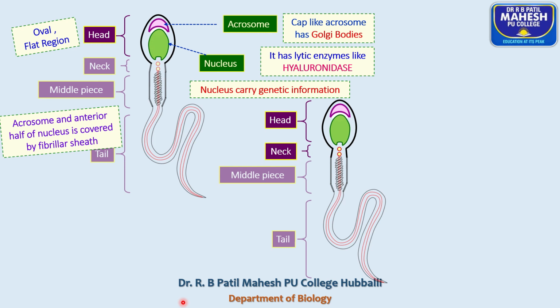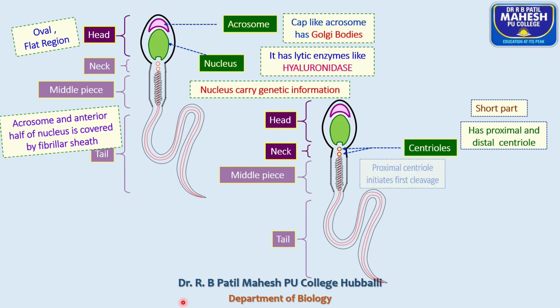Then the head is followed by the neck region. The neck is a short part and it consists of two centrioles. One is a proximal centriole and the other one is a distal centriole. The proximal centriole helps in amphimixis and also initiates the first cleavage stage.